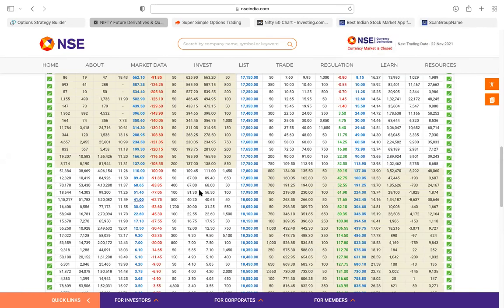Step number 3. See, where is 35? So 35 is not there, so we'll take 41. If 35 is not there, don't take 30. If you take 30, there will be 5 rupees loss for us. If you take 41, 6 rupees gain for us, because we are option sellers, and we are writing that call option. So which call option should I write? 18,000 call. Note down, 18,000 call ko sell maro. Sell 18,000 call.